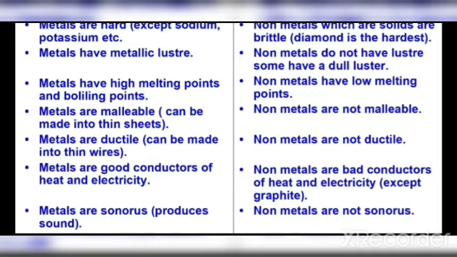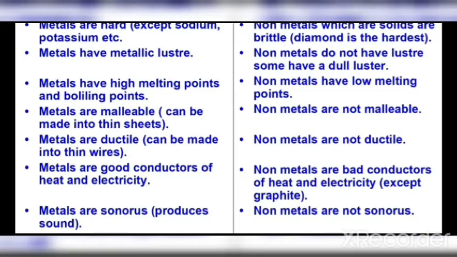And the metals are good conductors of heat and electricity. So what is meant by conductors? Conductors means they allow the passage of heat or electricity through them. They are good conductors. Non-metals are poor conductors. So we do not have the passage of electricity or heat through a non-metal. Oxygen is a non-metal. Will it conduct electricity? No, it is a poor conductor. Air is a poor conductor of heat.